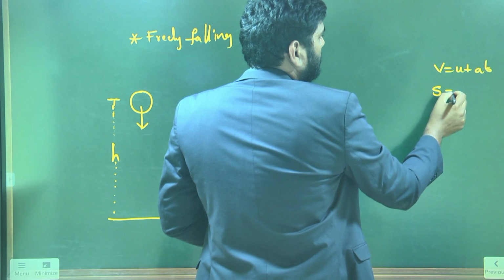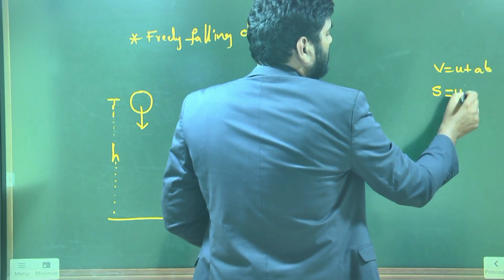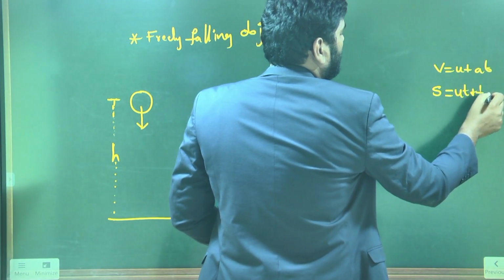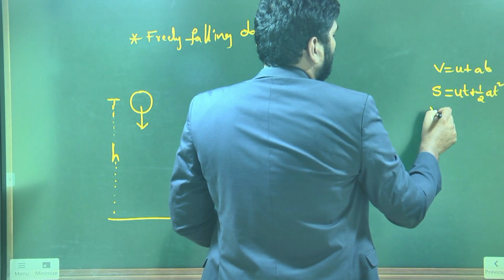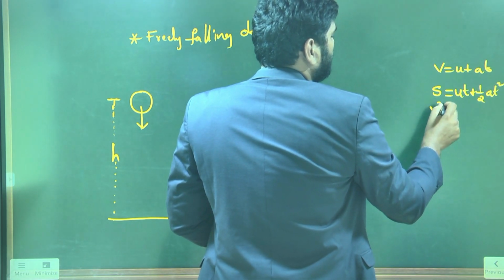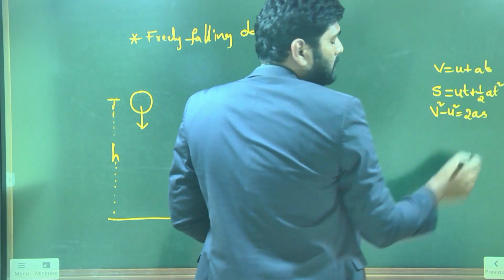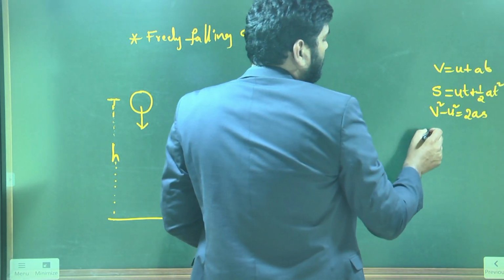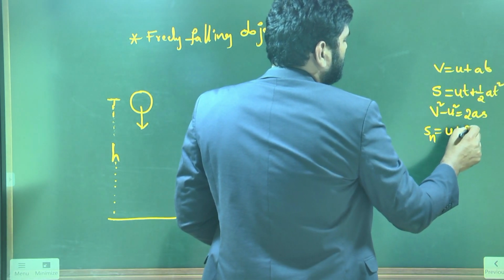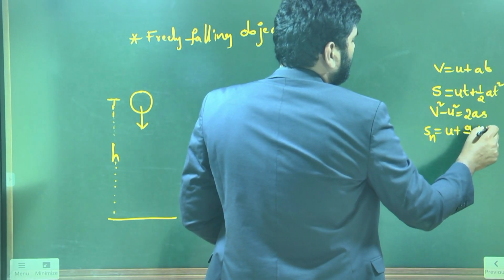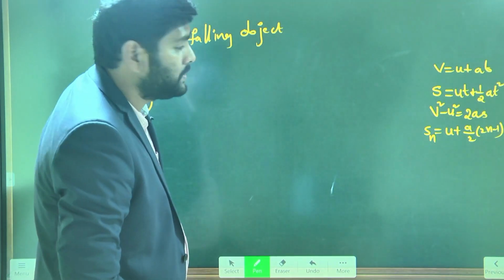S is equal to ut plus half at square. Very good. Then the third equation is v square minus u square equal to 2as. This is the third equation. The fourth equation is Sn is equal to u plus a by 2 (2n minus 1). This is the fourth equation. Am I right? Yes, sir. So this is the way.